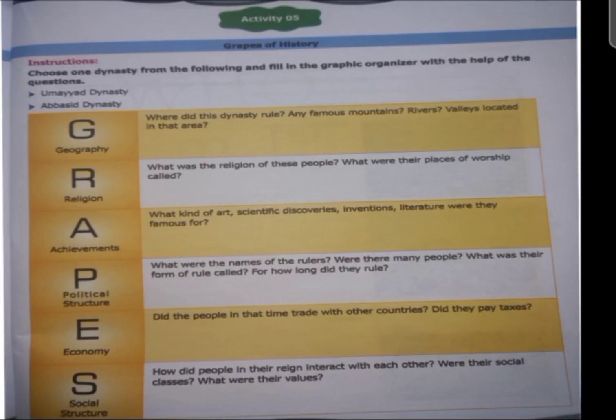And the last one is: how did people in their region interact with each other? Were there social classes? What were their values? So we know that in the time of the Abbasids, there were no classes. They considered Arabs and non-Arabs equally. That's why there were no classes.